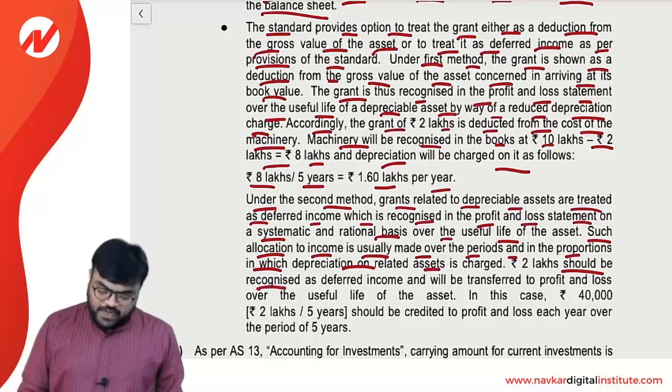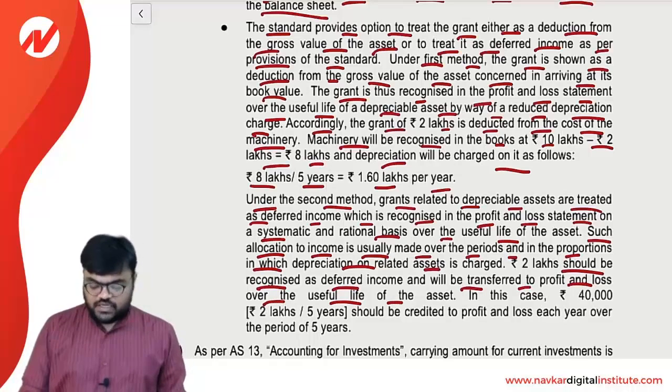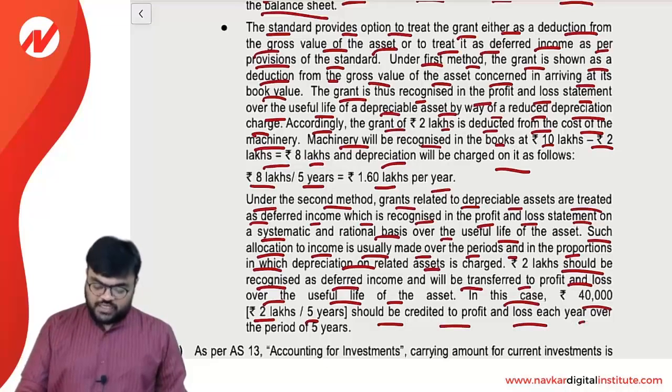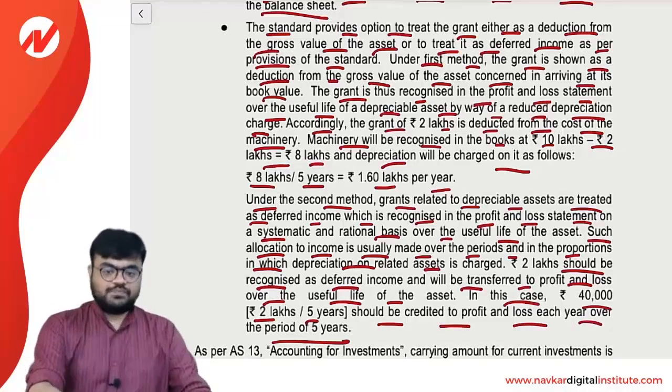Rupees 2 lakh should be recognized as deferred income and will be transferred to the profit and loss over the useful life of the asset. In this case, 40,000 should be credited to profit and loss each year over the period of 5 years.